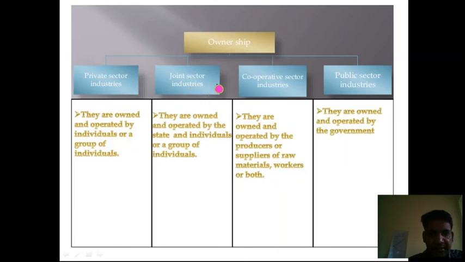Joint sector industries are owned and operated by the state and an individual or a group of individuals. Another is cooperative sector industry. Cooperative sector industries are owned and operated by the producers or suppliers of raw materials, workers or both. Next is public sector industry. This kind of industry is operated by the government. In the coming slides we will see the examples of each category, right?